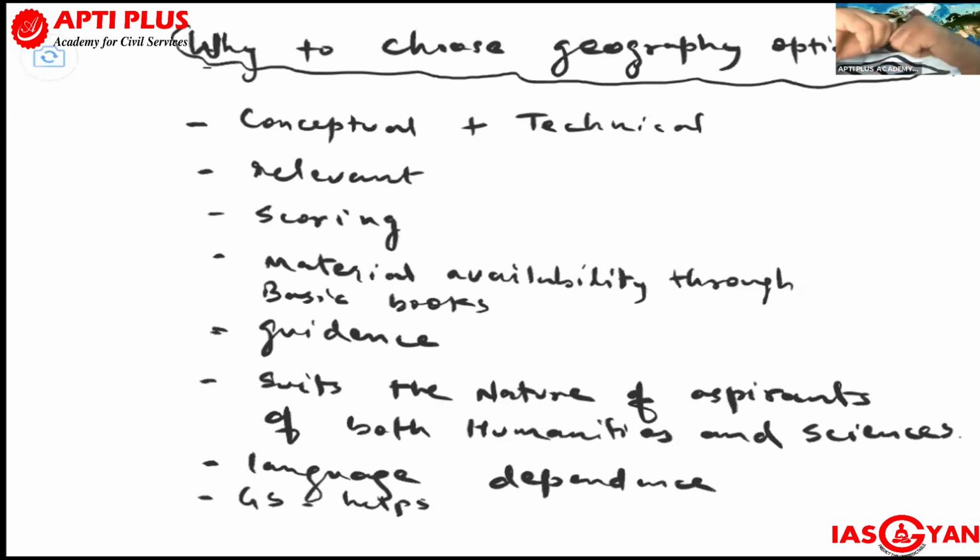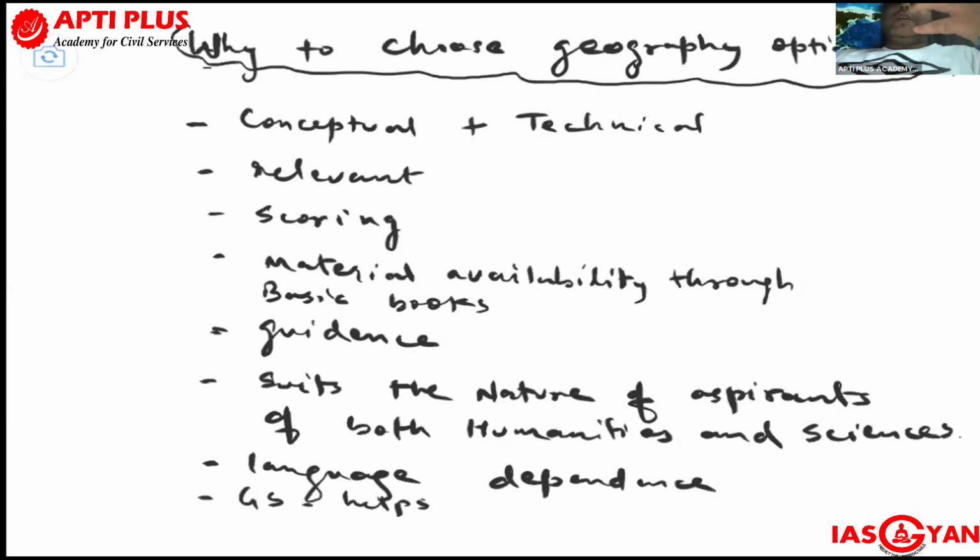Number one, this is one thing. Second, it is not completely science or completely humanities. That's what you heard in many schools and universities of India: there is a master's in science, an MSc degree in geography, and an MA degree in geography also, because it is both disciplines. It's a science discipline, also humanities. That's why it is called semi-humanities as well as semi-scientific in nature.